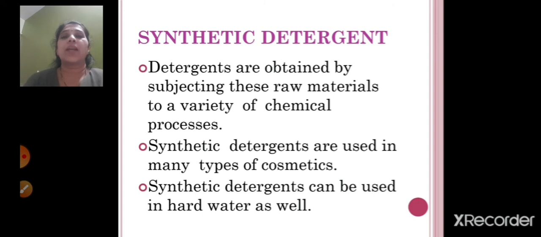So with this what happens, the fat and this alkali, now alkali is your sodium hydroxide and fat is your coconut oil, so fat and alkali combine to form a salt of fatty acid. So your detergents are chemically nothing but sodium or potassium salt of fatty acids. So this is the way you can prepare the soap.